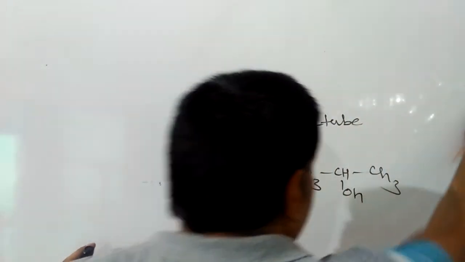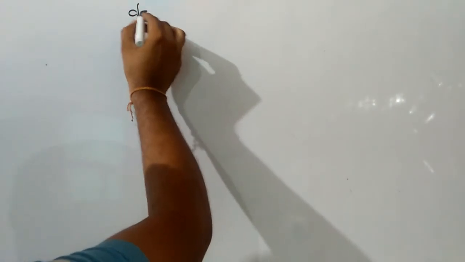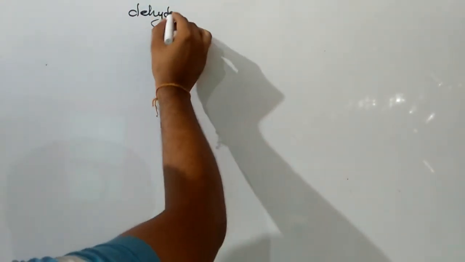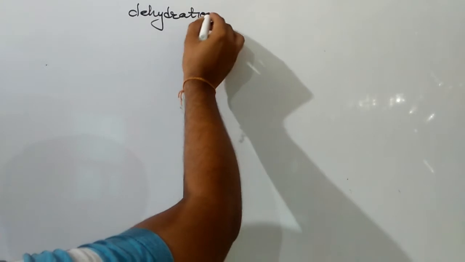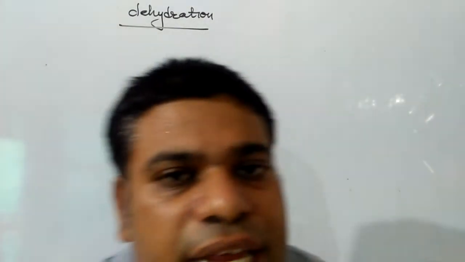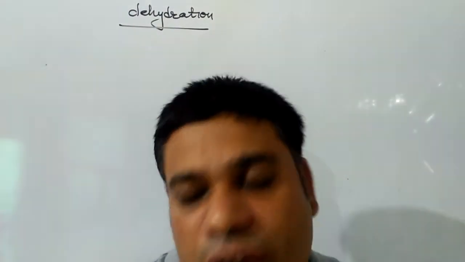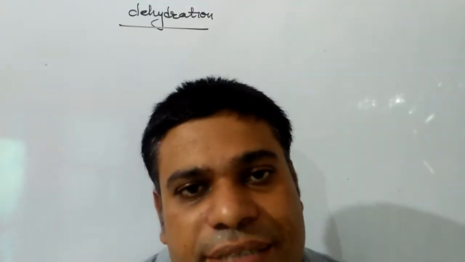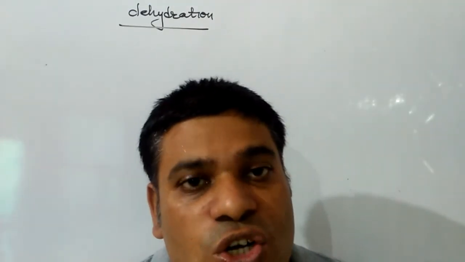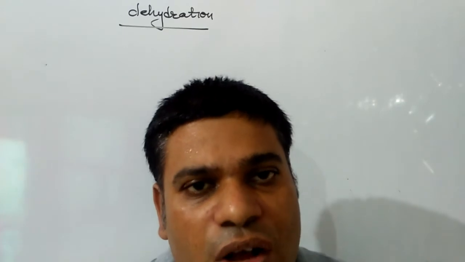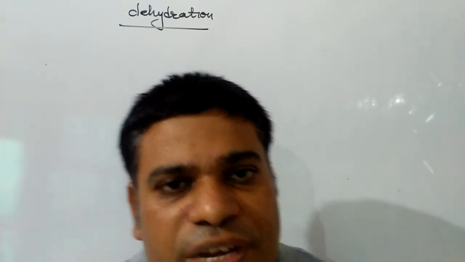After the dehydrogenation reaction, the next reaction we are going to discuss about alcohol is the dehydration reaction. Next reaction of alcohols, which we will discuss in the special reaction category, is the dehydration reaction. As the name suggests, dehydration means removal of water. Alcohols can undergo two types of dehydration.